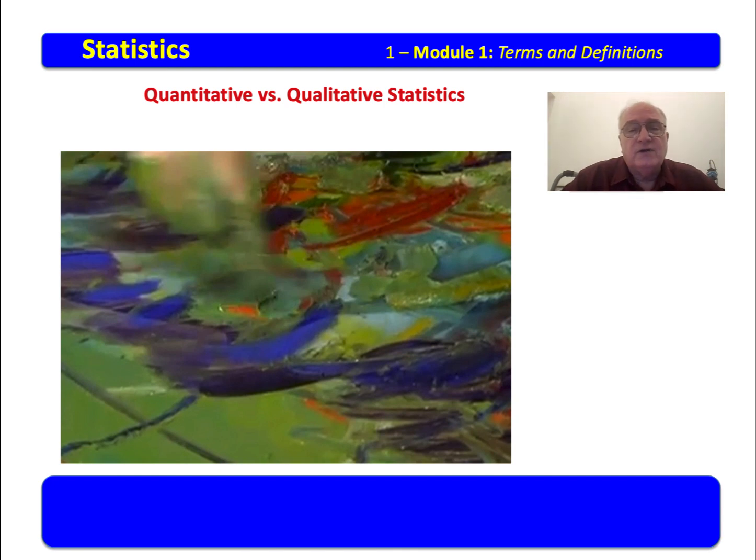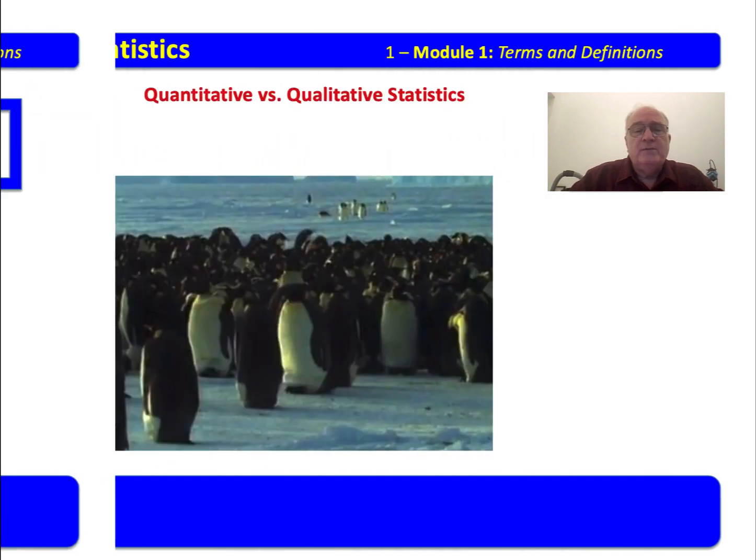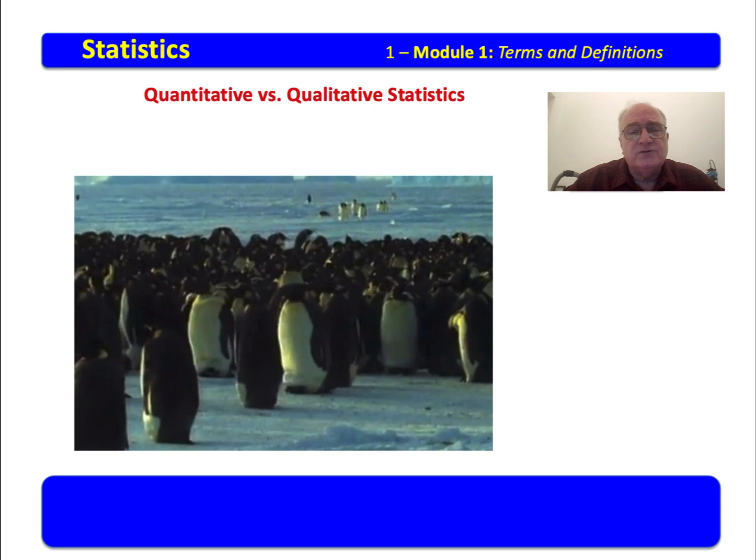Now, quantitative versus qualitative. Look at this picture just a minute. Quantitative might be how many colors are there in this canvas. Qualitative might be what is your impression of this art. We might look at quantitative versus qualitative with a group of penguins. What are the penguins thinking? Do they enjoy it there?